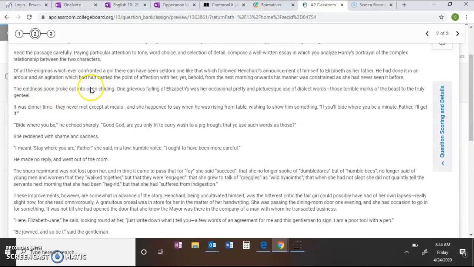So he was being cold, and then open chiding is kind of like, not a teasing, but a chastising, like being just mean and rude and derogatory.